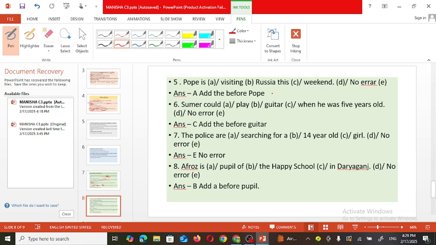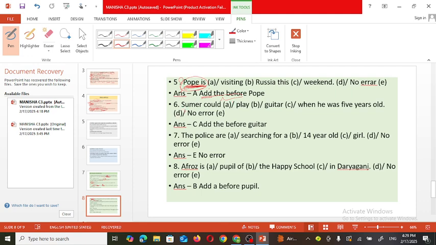Pope is visiting Russia this weekend. So he is going to visit, the Pope. Here we are talking about a particular Pope who is going to visit Russia. And that's why when we are specifying the subject, we must use the article the before it. So it should be the Pope.